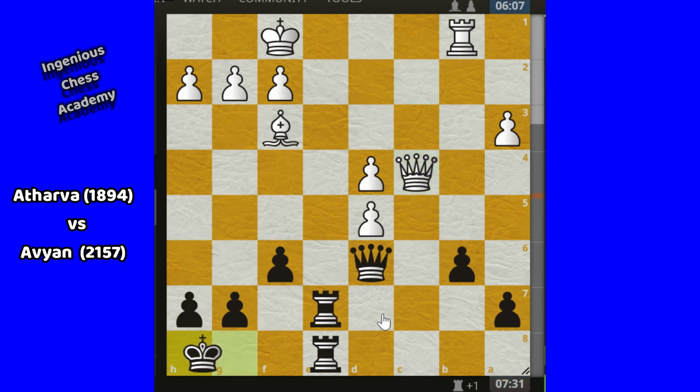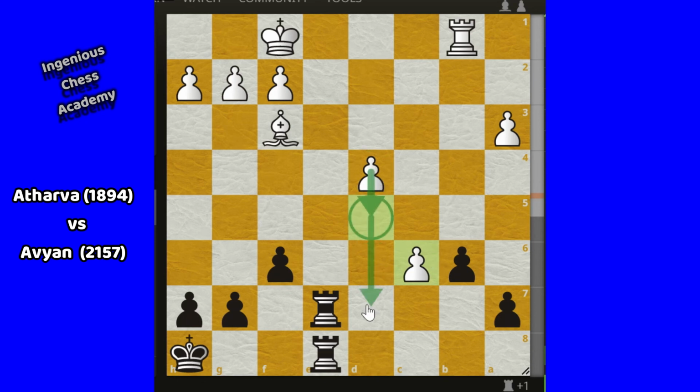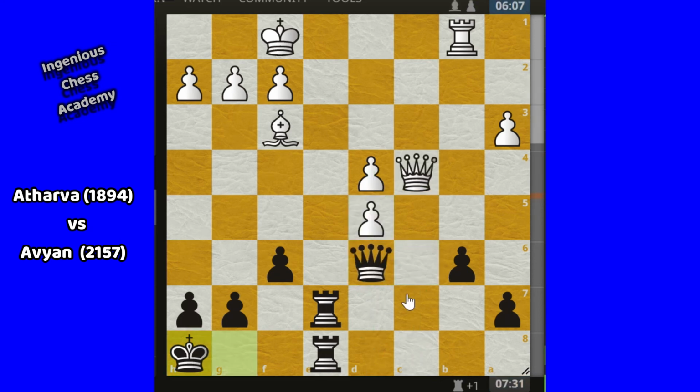Okay, so Abhiyan played king h8 and then queen c6 here. Why queen c6? Because these are the double pawns here, which are not strong in the center. So Atharva was thinking that if my opponent captures this one, then I have a connected pawn here. Suppose Abhiyan captures, then Atharva will be capturing. And now actually in this position, white has an advantage. Why? Because there is no double pawn. And now Atharva can create connected pawns, and there are two pass pawns for winning the match here. So for that reason, Atharva was challenging his queen.